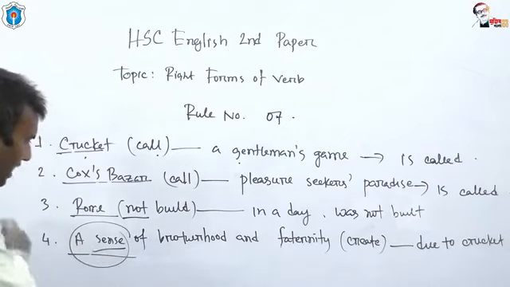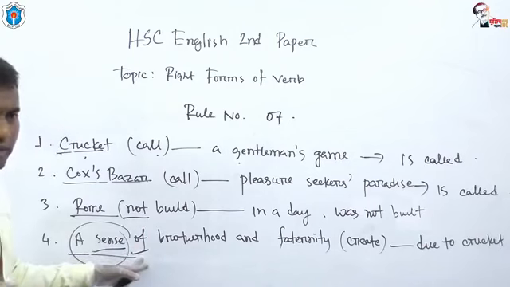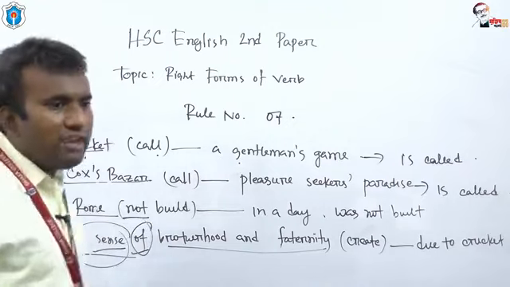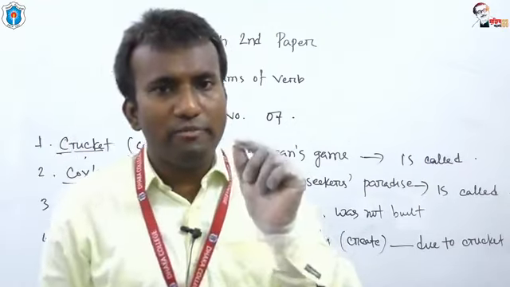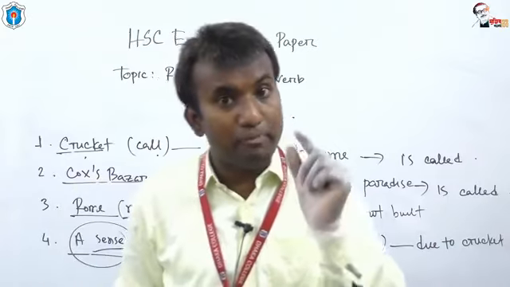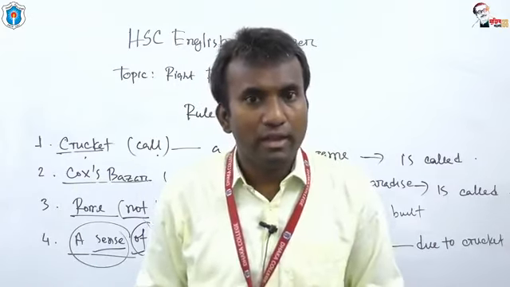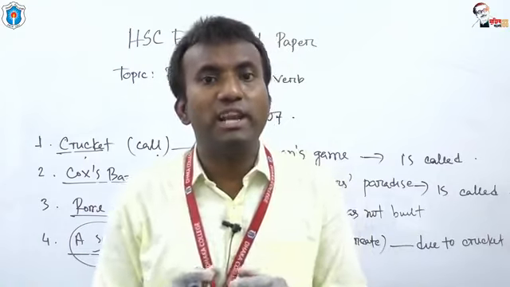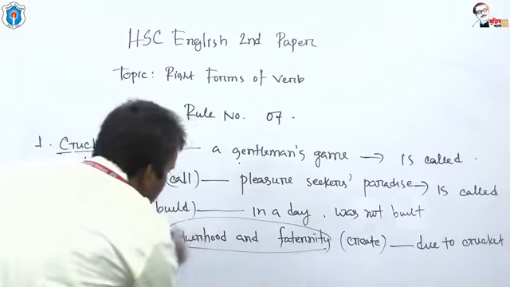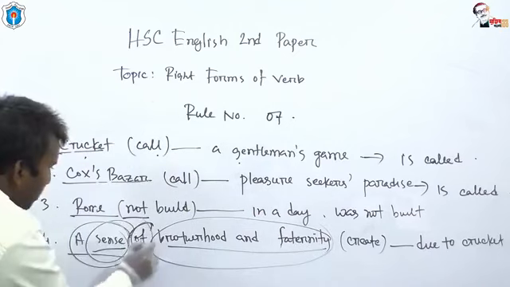Here, sense is the noun. After the noun, we have got the preposition "of", then another noun. If you get a noun at the beginning of a sentence, and a preposition after this noun, and after this preposition another noun, then this is the first noun, this is the second noun, and this is the preposition.